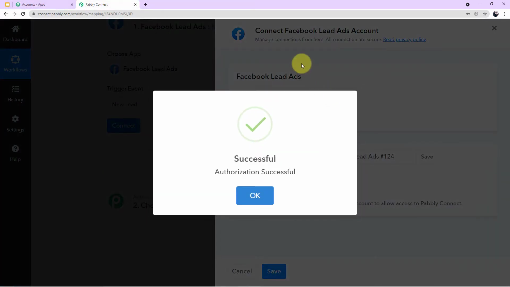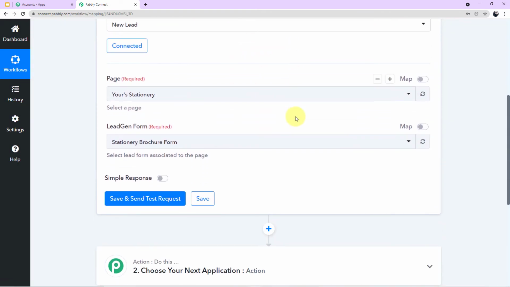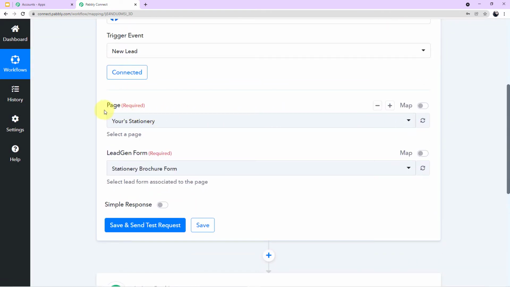Guys, because I am already logged in with my Facebook account, it is showing me authorized. Okay, successfully authorized. Now here we have to fill up the value in 2 required fields. The first field is asking us for the page, and the second is the lead generation form. So first let me take you to my Facebook account and show you the page which I have created for this workflow.